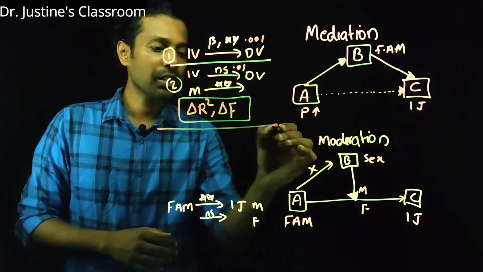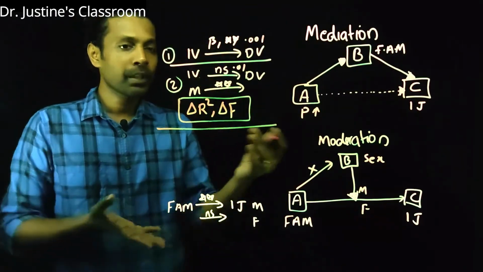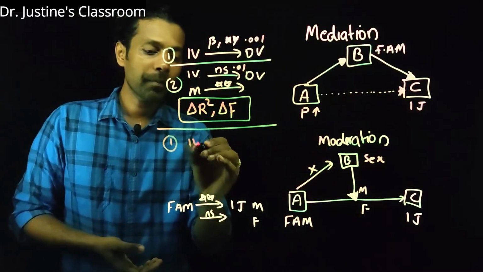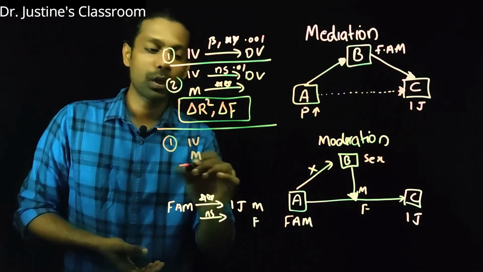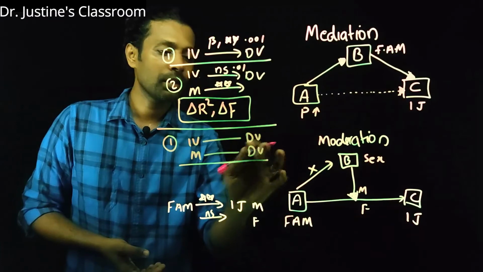Now coming to moderation analysis, the logic is almost the same, but the way we process the variables is different. That means in the first model, in the moderation analysis, we keep the IV and the moderating variable together and look at their effect on the DV. You'll have only one DV, right?